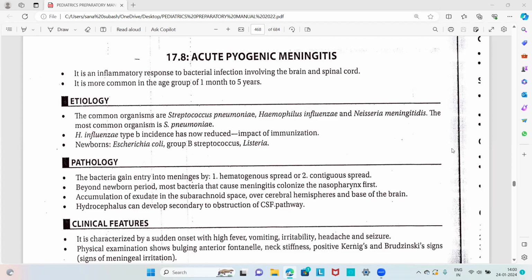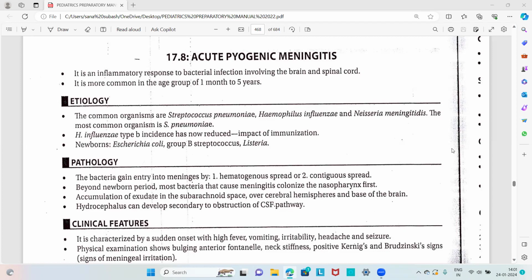Then next is a 5-year-old child admitted with a history of fever for 2 days with altered sensorium and several episodes of seizures without regaining consciousness for more than 30 minutes. On examination, the child had a temperature of 102 degrees Fahrenheit with neck rigidity. Discuss the clinical condition, diagnosis, investigation, and treatment for the above scenario. So these are the main essay questions asked on meningitis.